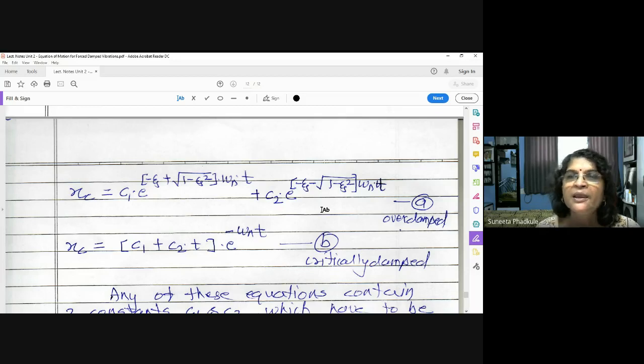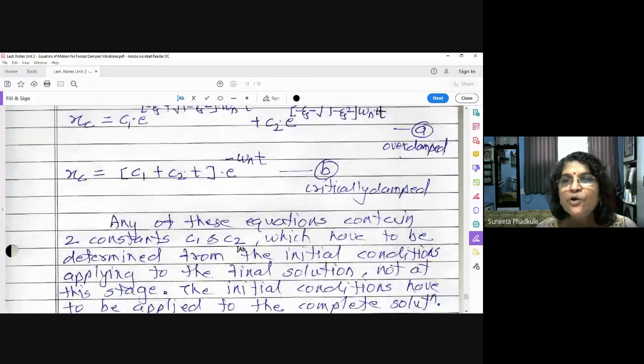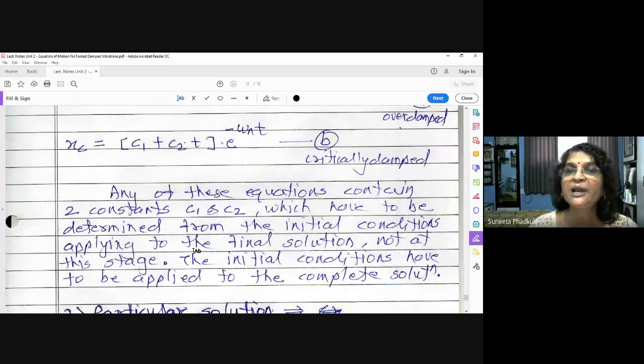Okay. If the system is critically damped, what is the complementary solution? Xc is equal to C1 plus C2 t into e raised to minus omega n t, because zeta is 1 here. It is e raised to minus zeta omega n t, but zeta is 1 here. It is critically damped. So the critically damped system solution is this one. What are C1 and C2 here? These are the 2 constants, the values of which we are going to find out by applying the initial conditions.